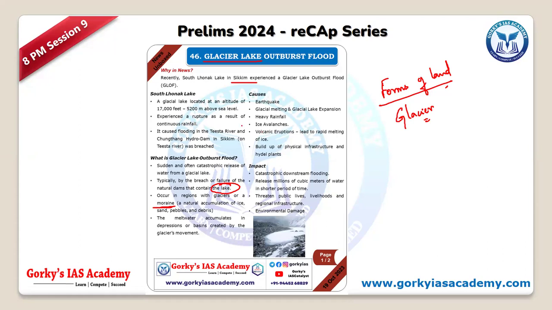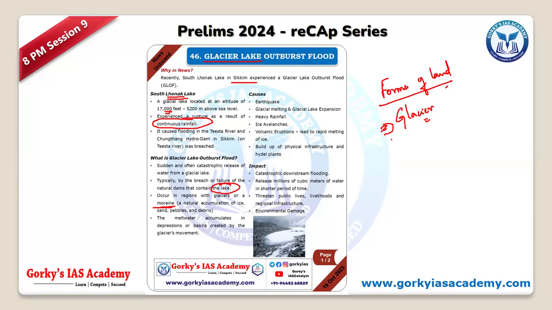Okay. So similarly, we had this particular outburst in the South Lhonak Lake in Sikkim, which is around 17,000 feet high. And you know that because of the continuous rainfall, this particular glacier lake was flooded and it broke and caused flooding in various areas, especially the Teesta Dam and its hydro project. Everything was washed away by this glacial outburst. Okay. So they can ask you about avalanche, about moraine, or simply about the landforms of glacier. So that can also be asked.